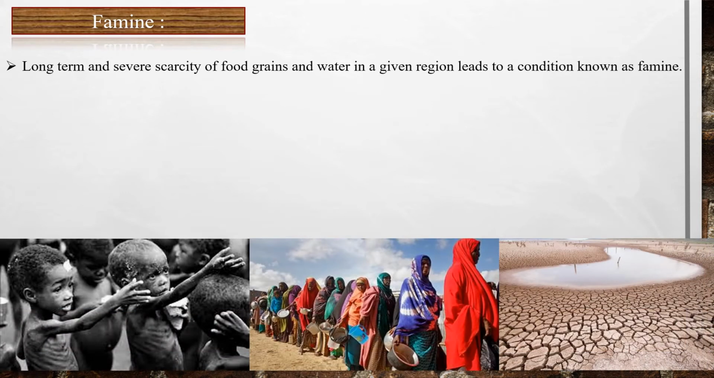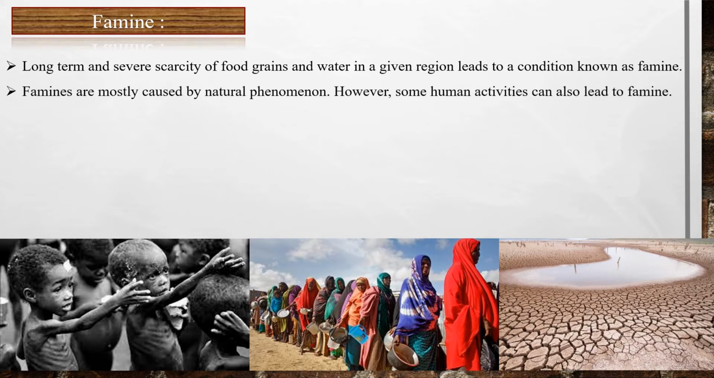Now let's study about famine. Long-term and severe scarcity of food grains and water in a given region leads to a condition known as famine. Famines are mostly caused by natural phenomena. However, some human activities can also lead to famine. And the main natural cause of famine is droughts.